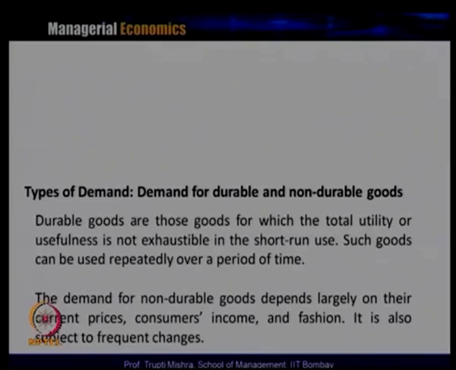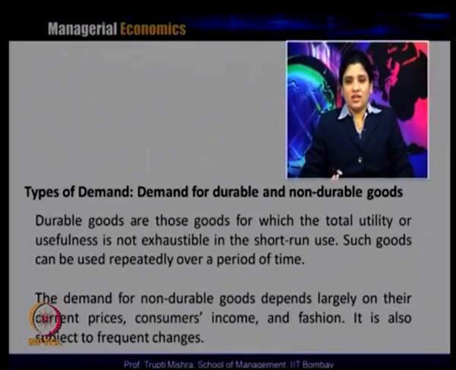How is it related to change in the price? If the current price changes, if we are getting something good at a lower price, you always opt for it, and this is also a low value product as compared to durable goods. Similarly, if you look at fashion, we change our clothing patterns on the basis of fashion, we feel that okay, this is outdated and I am not going to use it anymore.